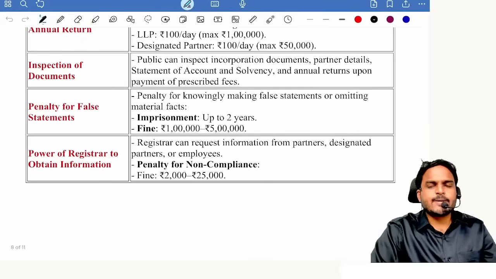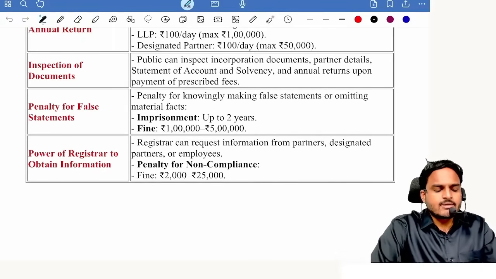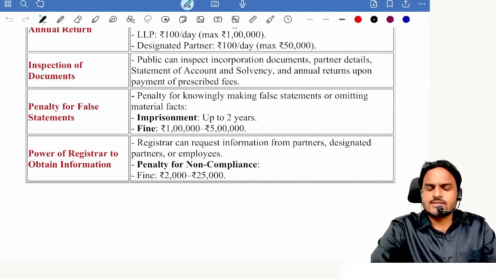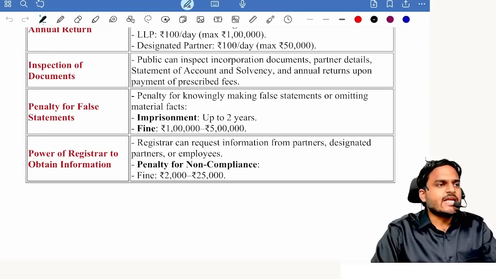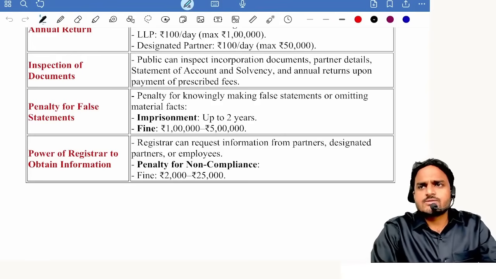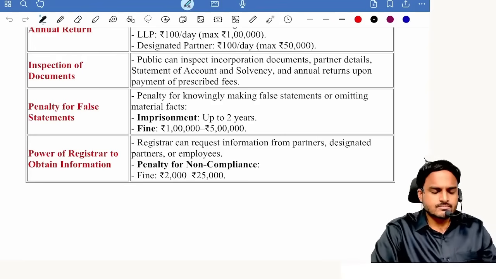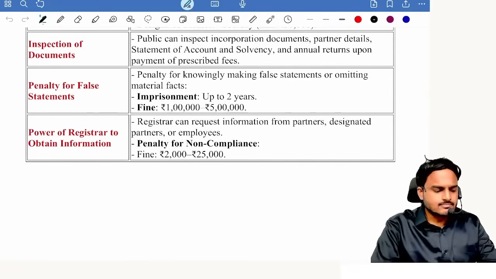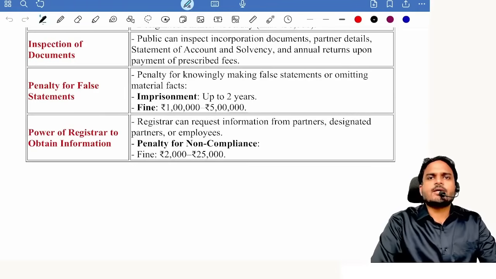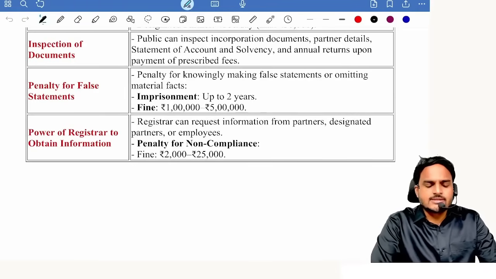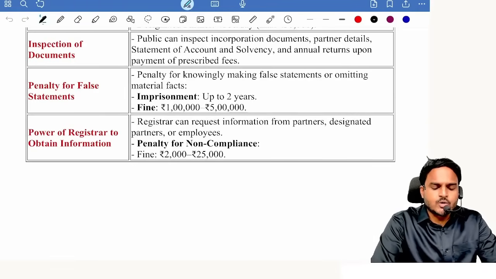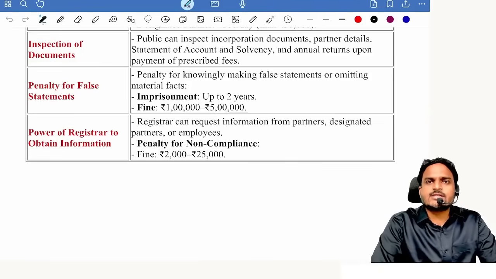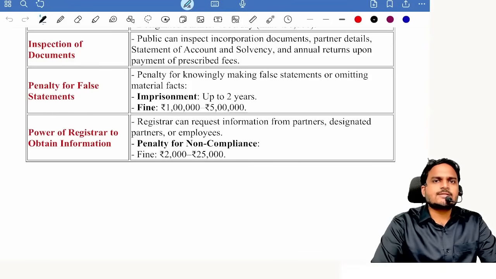Next one, inspection of documents. Who has the power to inspect documents? The Registrar has the power to inspect documents. With respect to public documents, any person can inspect. By paying 100 rupees fees, you can download any information you want. In case annual returns contain false statements, or the statement of solvency and accounts contain false statements, what is the consequence? Imprisonment up to 2 years and a fine of 1 lakh to 5 lakhs for the person making such false statements.